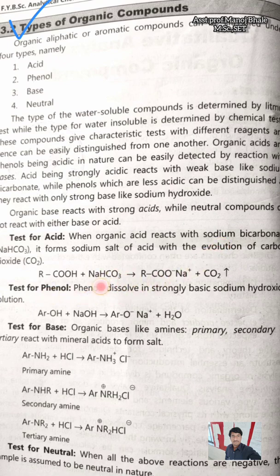Next test for the phenol which is given there. In case of the phenol, that is Ar, aromatic, and OH. This is the benzene ring which is attached to the OH. Plus we are reacting with the NaOH. NaOH is a strong base we are using in this reaction, which reacts here, and there is a formation of the sodium salt of this acid plus water. Okay.